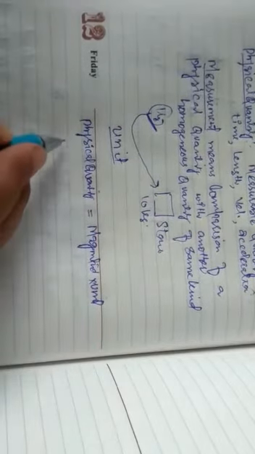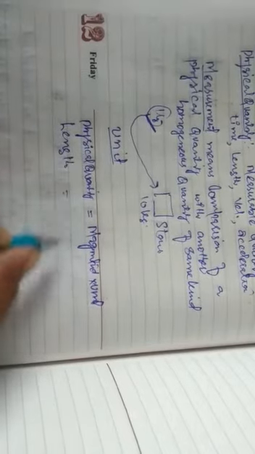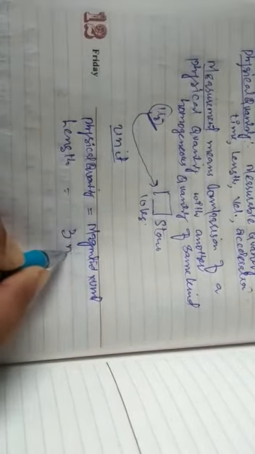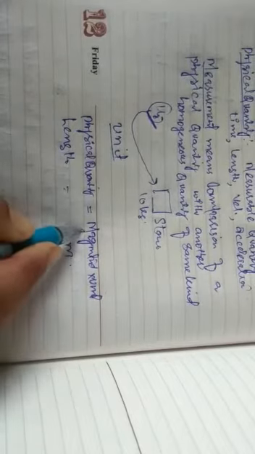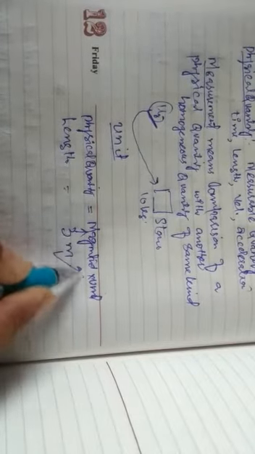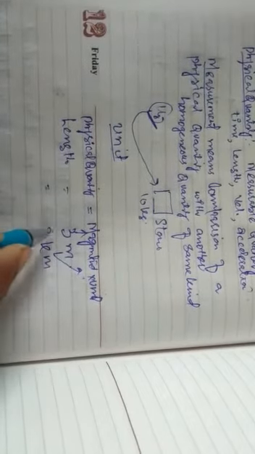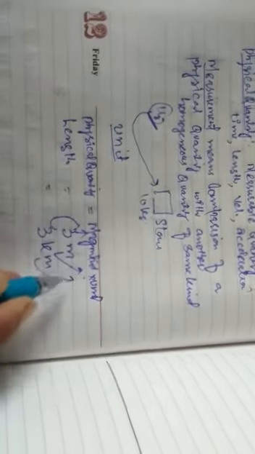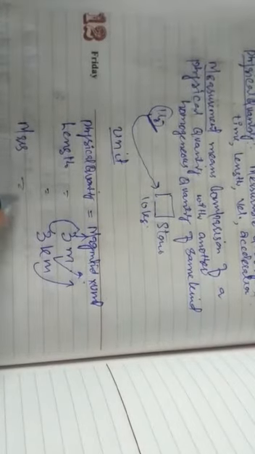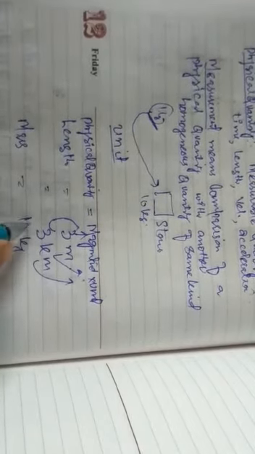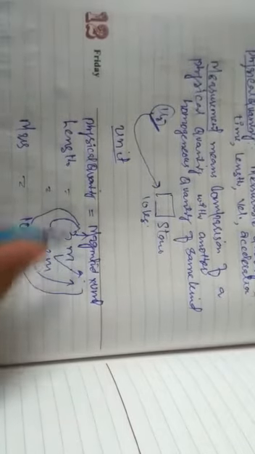For example, physical quantity length, you will say 3 meter. 3 is the magnitude and meter is the unit. Or you will say 3 kilometer. So 3 is the magnitude and kilometer is the unit. Or if you take mass, you will say 10 kg. 10 is the magnitude and kg is the unit.